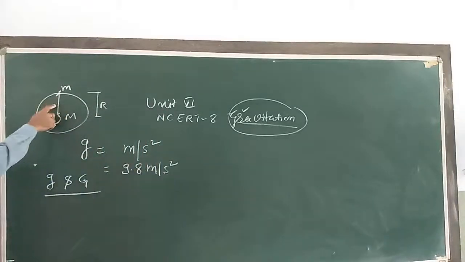Okay, here. Acceleration due to gravity is g.